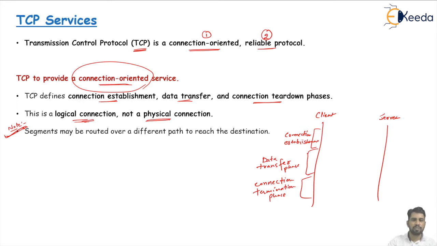That's why segments may follow different paths: the transport layer TCP protocol is using the services of the network layer IP protocol, and the IP protocol is a connectionless protocol with no fixed paths. Packets may be routed through different paths. That's why at the TCP protocol also the segments may follow different paths. I think the point is clear to you.